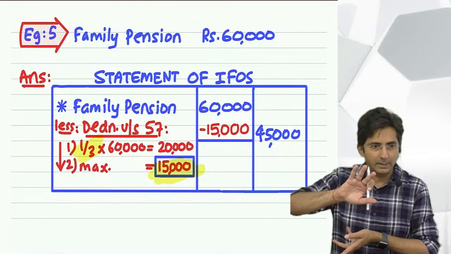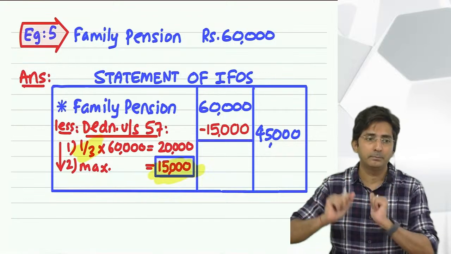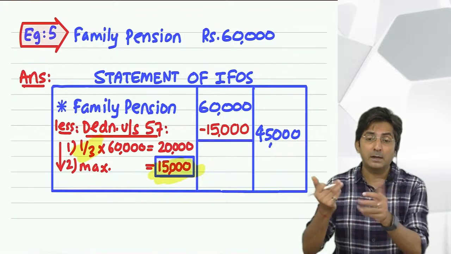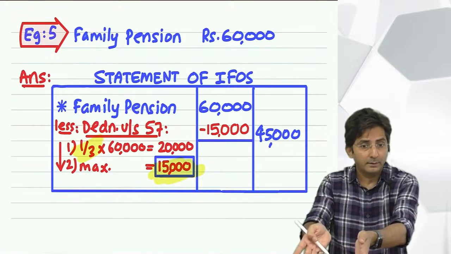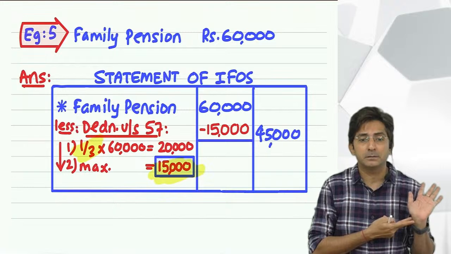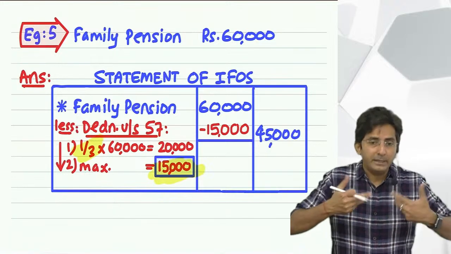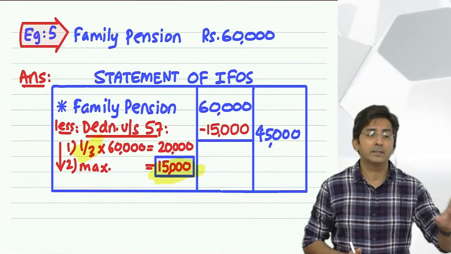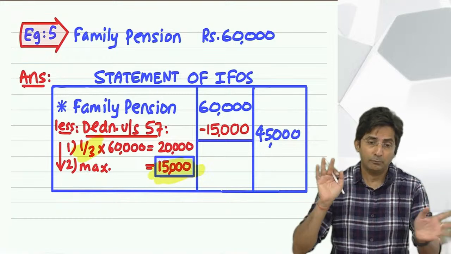It can be vice versa also. How? The wife was doing the job and the wife suddenly died, and after the death of the wife, the husband is getting the pension. It can be that way also. Casually I might have said that after the death of the husband, the wife is getting the pension, but it's not necessary always.